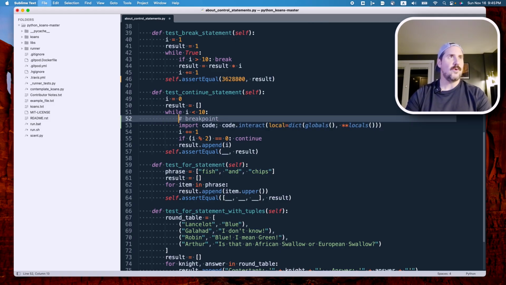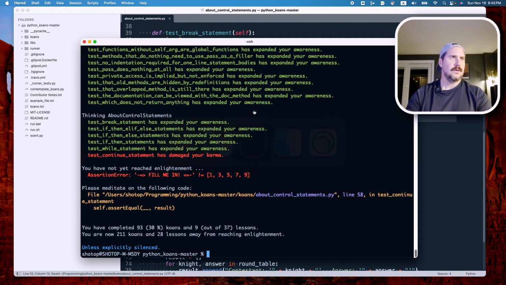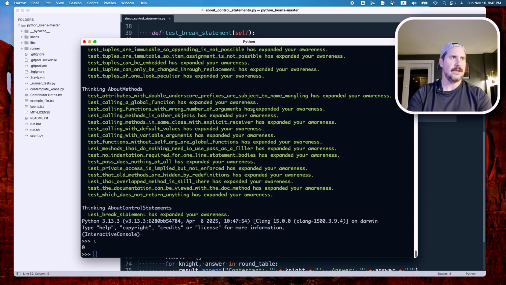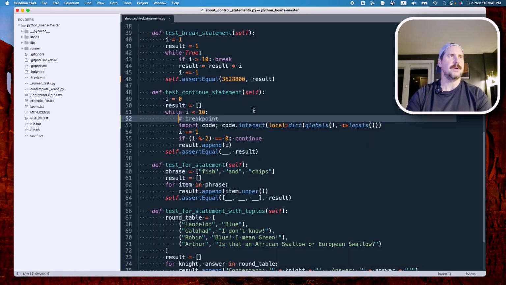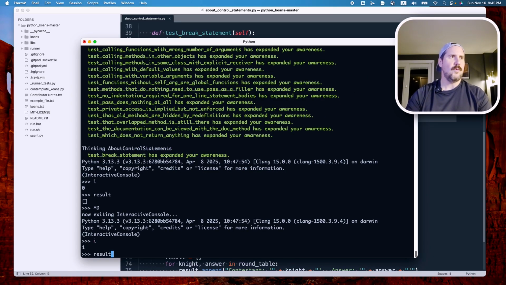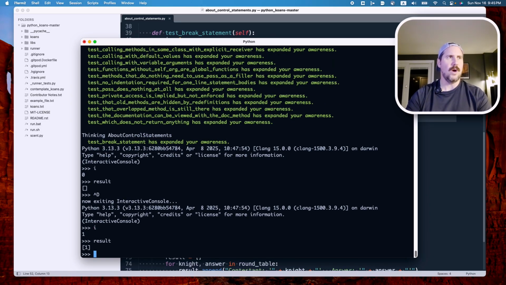All right, we got our breakpoint. And let's run it. Python, okay, so currently, what is I? I equals 0, and result, I assume, is going to be an empty list. And it is. All right, so Command D or Control D. I is now 1, result is 1.